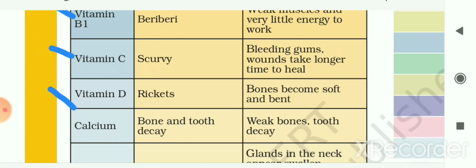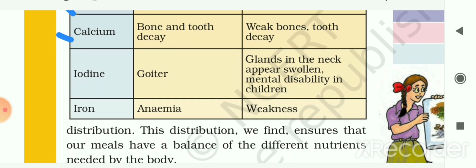Because of this deficiency, a person might suffer from the disease called rickets, and in this disease bones become soft and bent. Due to the deficiency of calcium, a person's bones and teeth may decay, and he will find symptoms like weak bones and tooth decay.